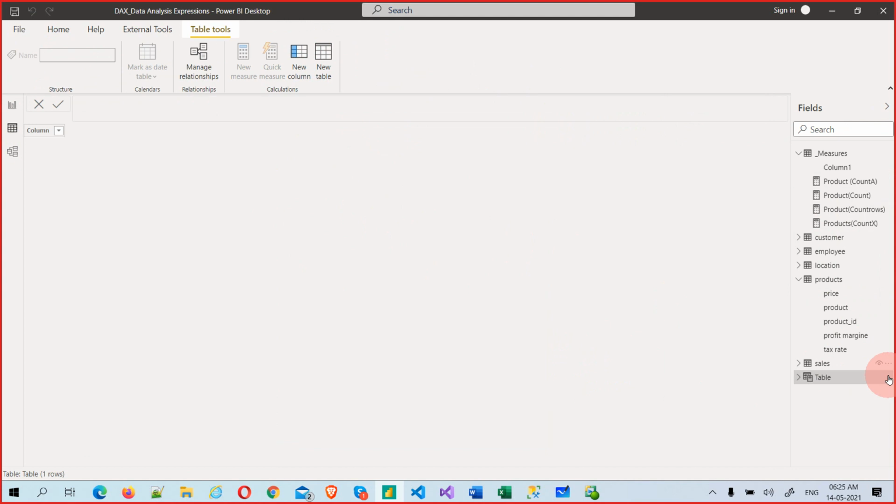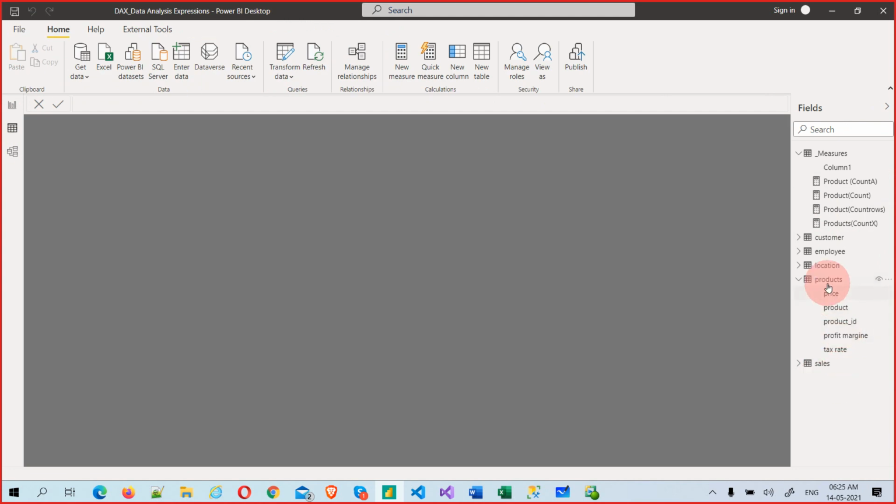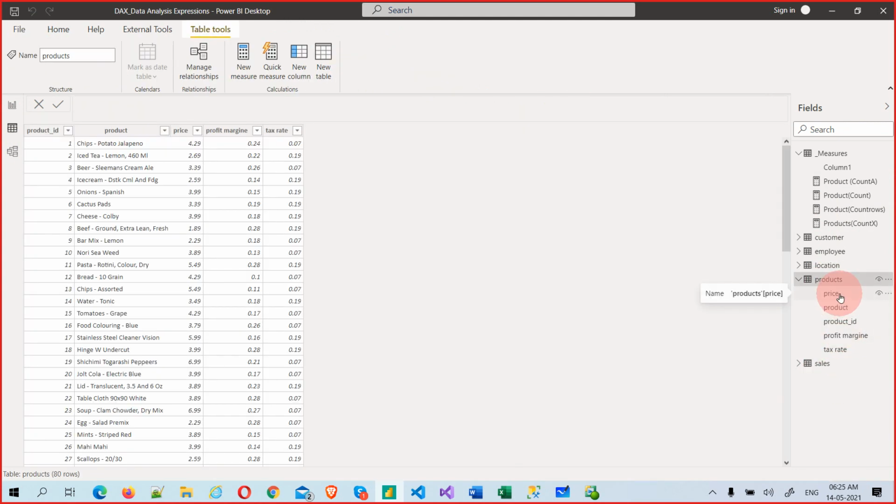Let me delete this, it's not going well. Now I am coming to this table. I want a new column with true or false. If the tax rate or profit is more than some value, I will say true or false. Then we will apply COUNT and COUNTA, both on that column. Which will work? We'll see.